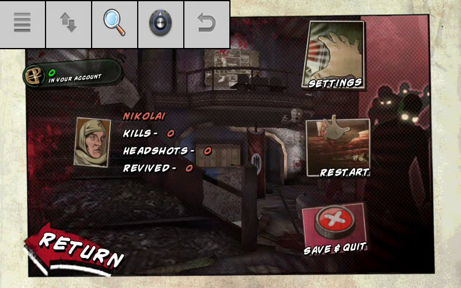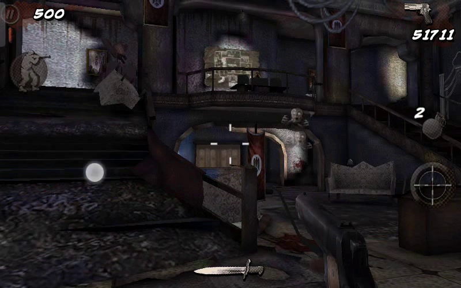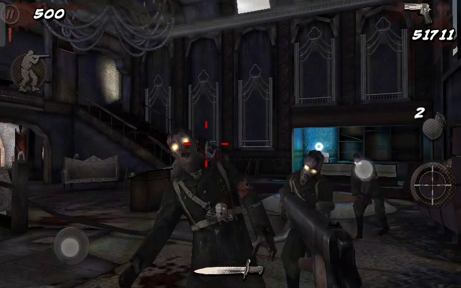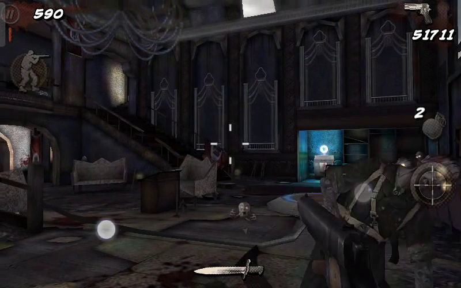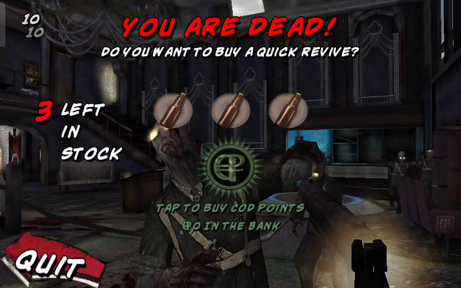You have to click the lock if you want it to never have to reload. As you can see, I didn't have to reload. And I just died because I was standing in one spot.